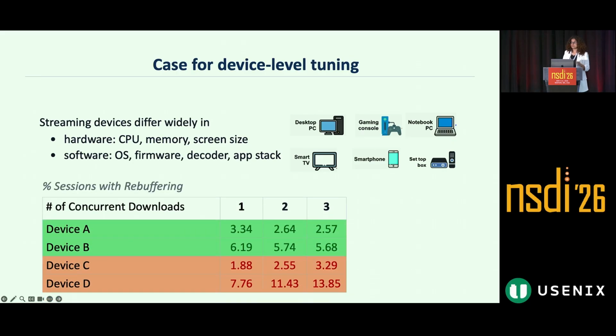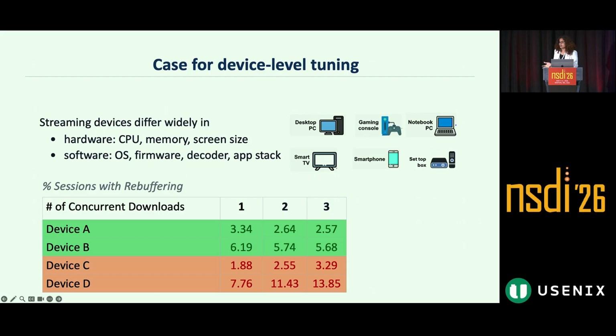For example, let's take the example of the download parallelism parameter that I talked about earlier. In this table, I show the percentage of sessions with rebuffering with one thread versus multiple concurrent threads. Some devices, such as device A and B, will naturally reduce sessions with rebuffering on increased parallelism. But some devices, which probably run single-threaded players, cannot easily benefit from multi-threaded parallelism. And here we see that device C and D have more rebuffering with increased download parallelism. This is an example of how device characteristics affect the right choice of configuration and why video playback treatments need to be tuned across devices.